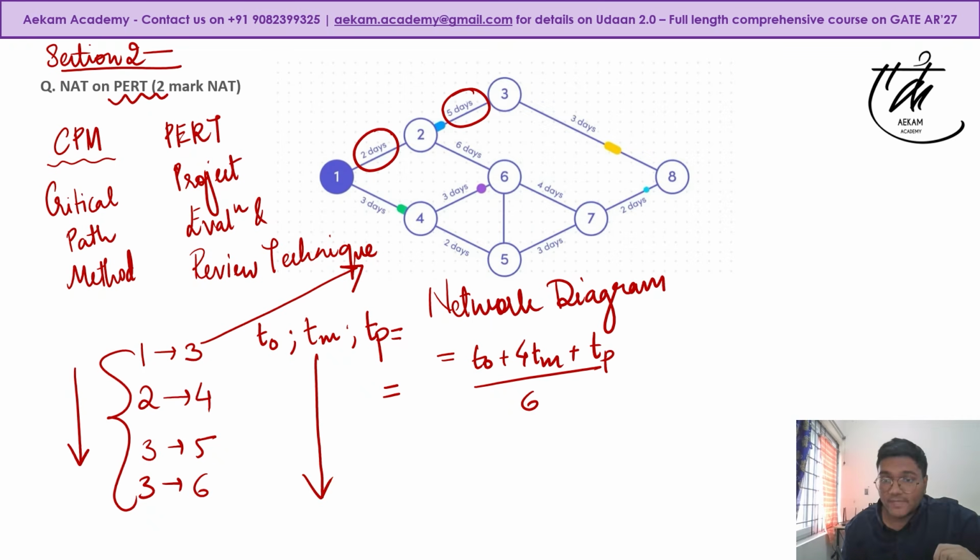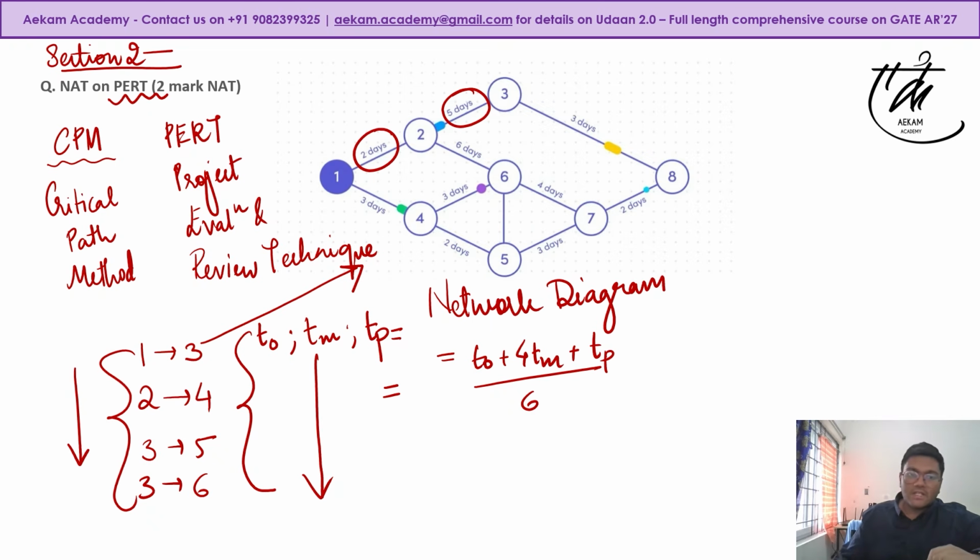That can be a bit time consuming, and there are high chances of silly mistakes. Even if it is simple multiplication, for example, 4 into 6, 2 into 3, 3 into 2. So 2 into 3, sometimes you might write it as 5 instead of 6. These are very small silly mistakes. So always while you prepare or while you give mock tests and exams, make sure you don't make these kinds of mistakes.